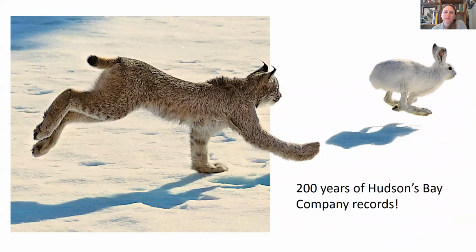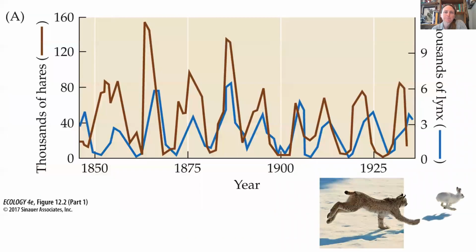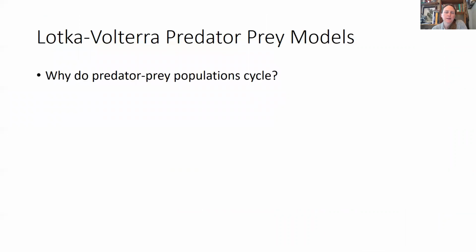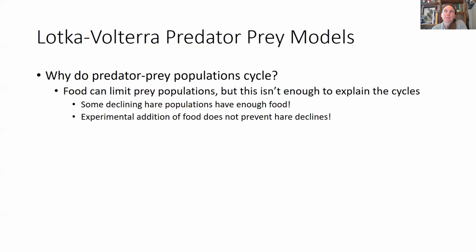All right, so one of the examples that's really commonly used in predator chapters is the lynx and the hare. And the reason is that we have such great data going back 200 years based on the trapping records from Hudson Bay Company. And so if we look at these patterns in numbers of hares and numbers of lynx, we see these really cool oscillations and cycles. And the reason that we see these predator-prey population cycles is that various things can limit population growth.